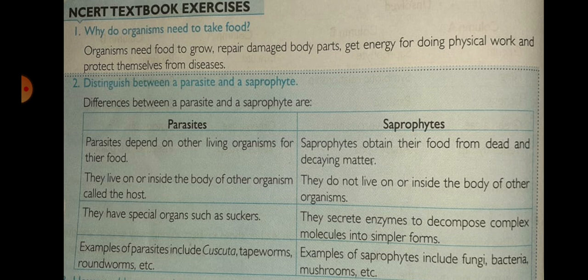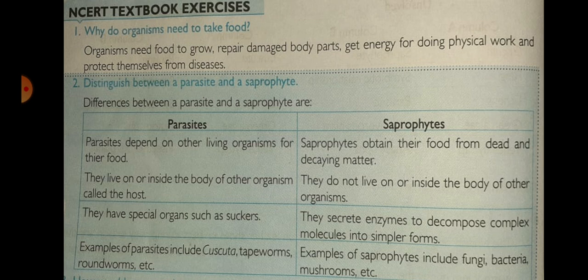The best examples of parasites are cuscuta, tapeworms and roundworms. Cuscuta you studied. Tapeworms live inside the intestine of human beings.